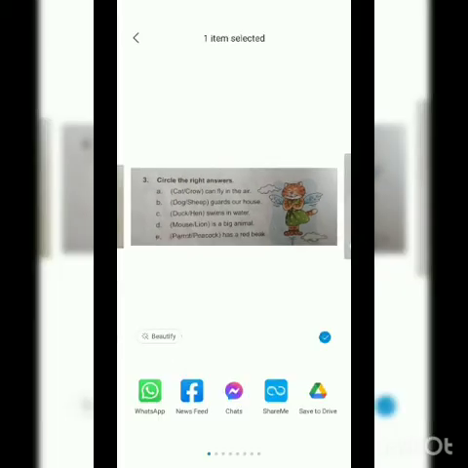Now come to the last number. Parrot or peacock has a red beak. What will be correct? Parrot. Parrot has a red beak.